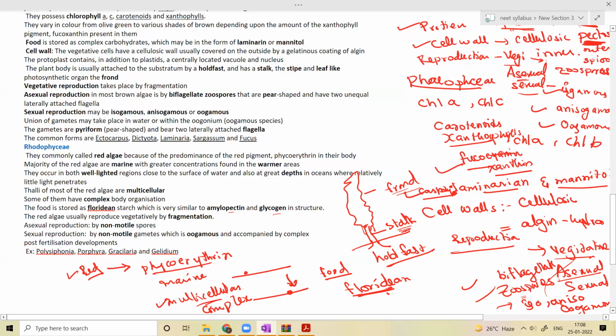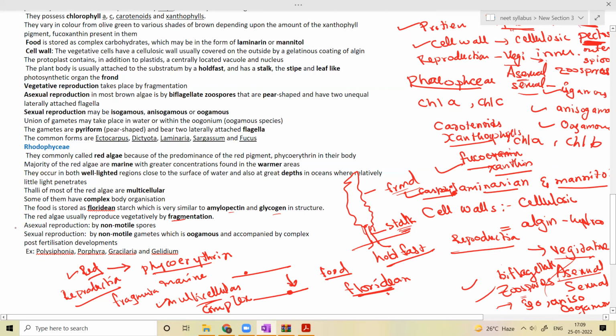So red algae usually reproduce vegetatively by fragmentation. What are the modes of reproduction in red algae? Vegetatively by fragmentation, asexual reproduction by non-motile spores and sexual reproduction by non-motile gametes.